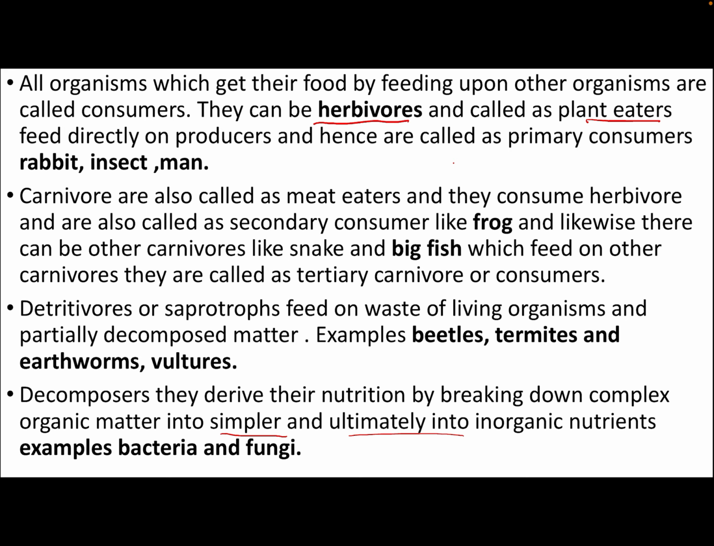And detritivores or saprotrophs feed on the waste of living organisms and partially decomposed matter. Examples are beetles, termites, earthworms, and vultures. Decomposers are very important for the ecosystem, and they include bacteria and fungi because they break down the complex organic matter into simpler, which ultimately mixes with the soil and again becomes available for use.